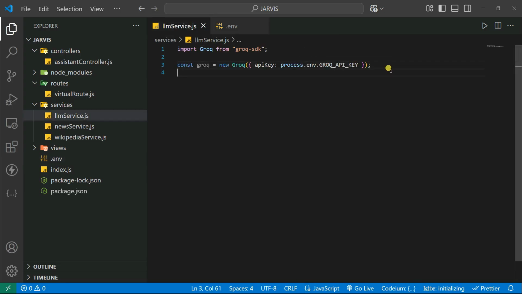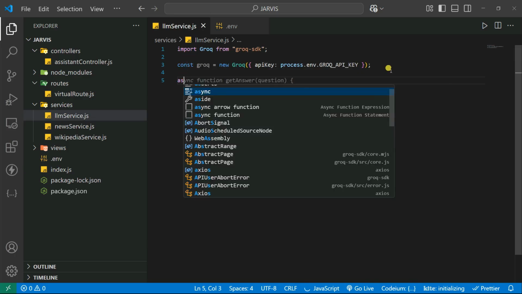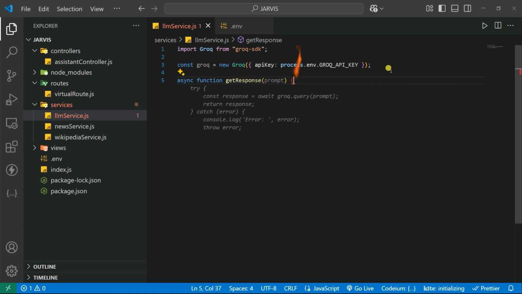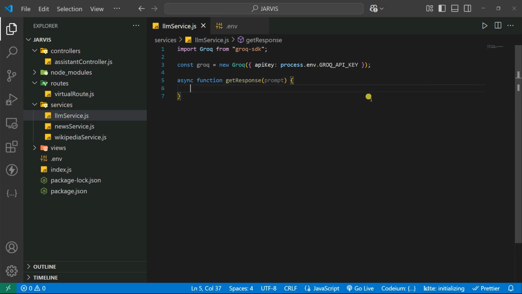Now we're going to create a function. Let's create an async function, and give it a function name. Let's make it getResponse, and it will take one prompt. You can give it as text, whatever else. After that we're going to create a chat completion using this Groq chat completion. So let's create this.